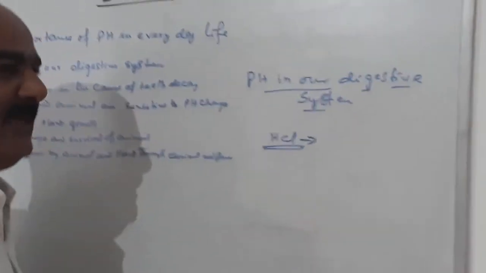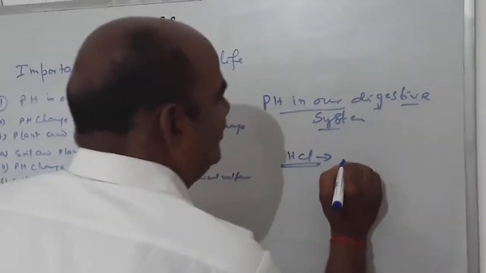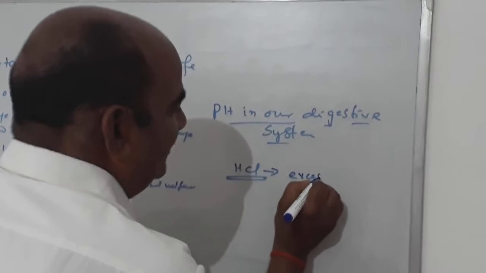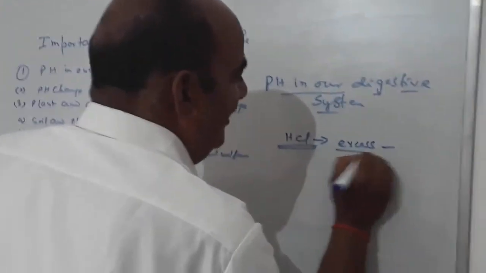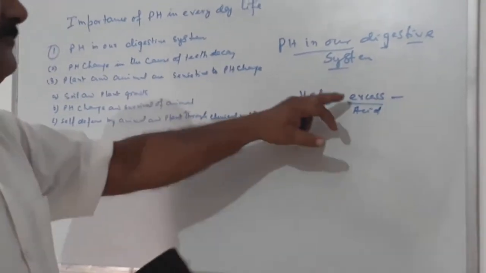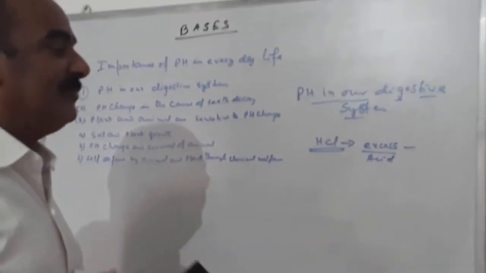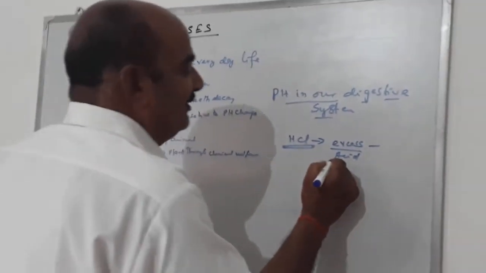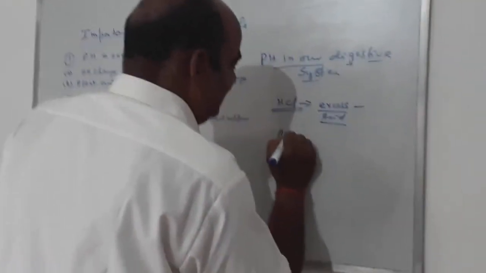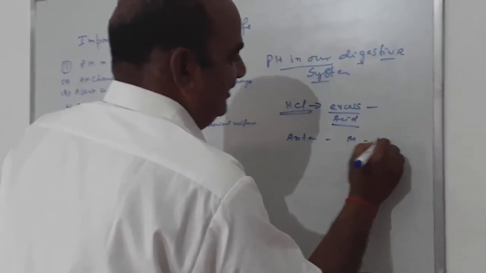Sometimes excess HCl is formed there. Due to some disease, an excess of HCl is produced, and it forms acid in our stomach. Then what happens? If acid comes, irritation will come in your belly and digestive system, so what we do is take some antacid. The antacid is a medicine which is made of a base.